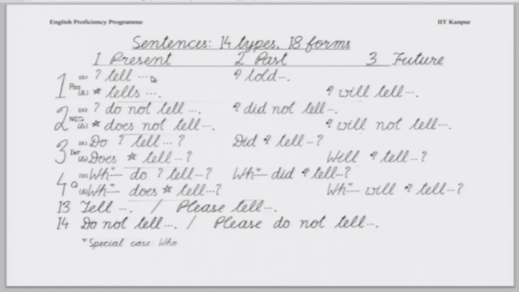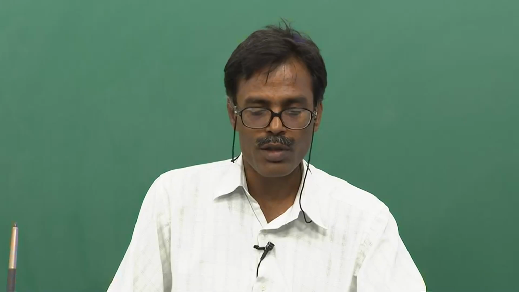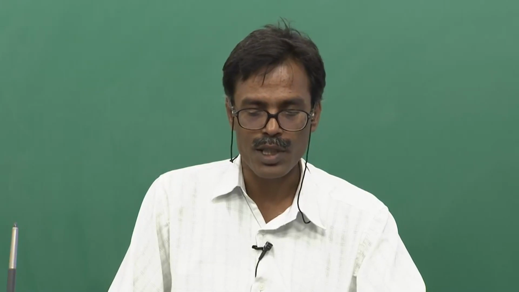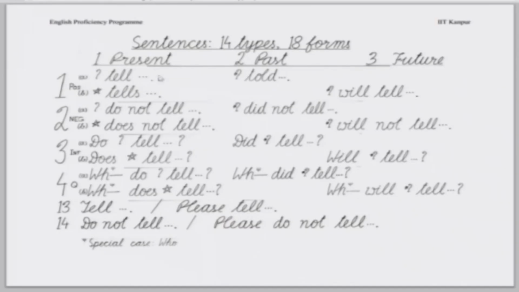And then other things come. Among other things, you will have objects and other more details like where, what, and so on. The answers of those questions will come later, after the object. Okay? In the past, only one form for both the cases, and that is the second form of the verb. For tell, it is told. In the future, for both kinds of subjects, whether plural or singular, it will be simply will and then the original verb, and then the rest of the things as usual.